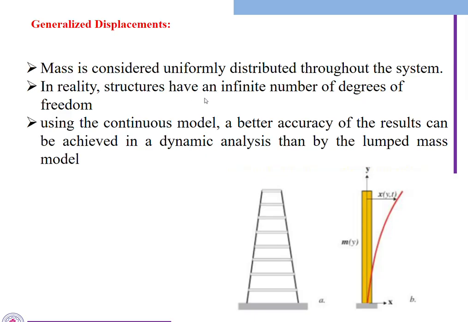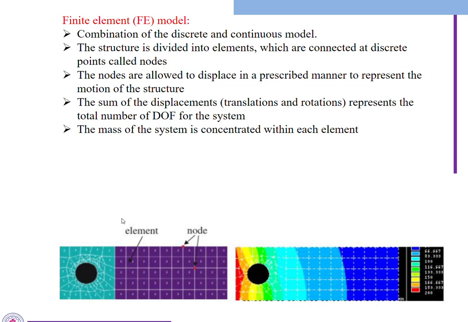In reality structures have an infinite number of degrees of freedom. If you consider any system, there are infinite numbers of displacements we can consider at this particular slope of the structure. That's why they have mentioned here, in reality structures have an infinite number of degrees of freedom. Using the continuous model, better accuracy of the result can be achieved in a dynamic analysis than by the lumped mass model. We can get a better result from the generalized displacement method or continuous mass method.